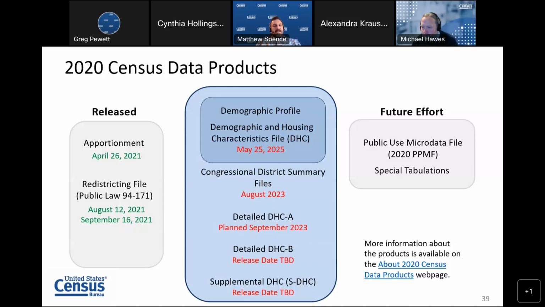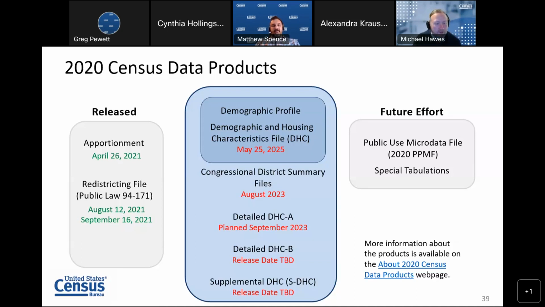I'm so sorry, Michael, can I interrupt? Can we just clarify, May 25th of this year? I don't know why it says 2025. That must have been a typo. That was a typo. Excuse me for that. It was 2023 in the earlier version. I'm very sorry about that, everybody. But yes, it is 2023. It is in about a month and a half. I apologize for that typo. That should have said 2023. So please forgive me for that.